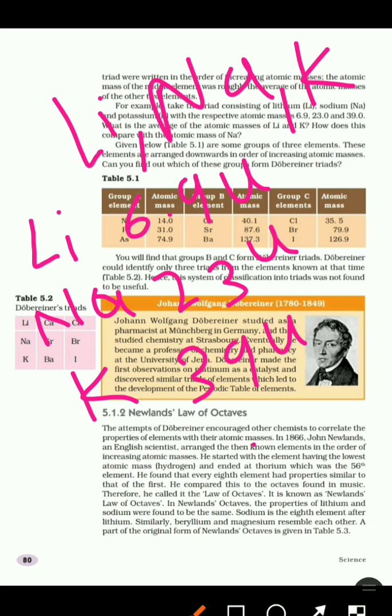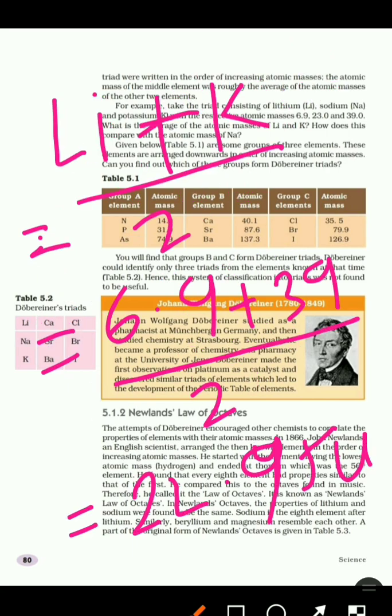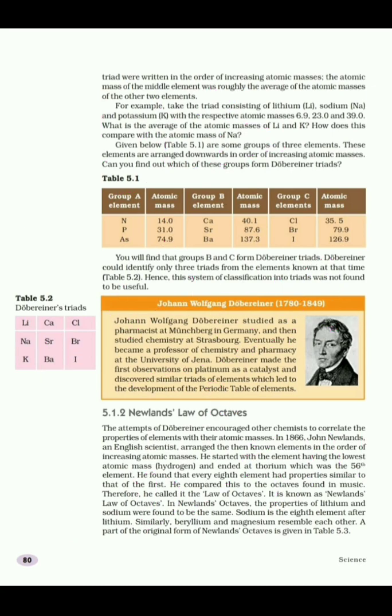If we take the average of the atomic masses of lithium and potassium, we will find it equal to the atomic mass of sodium. Here the average of the atomic masses of lithium and potassium is 22.95, which is approximately equal to 23 atomic mass unit, that is the atomic mass of sodium. So, this was Dobereiner's law of triads.